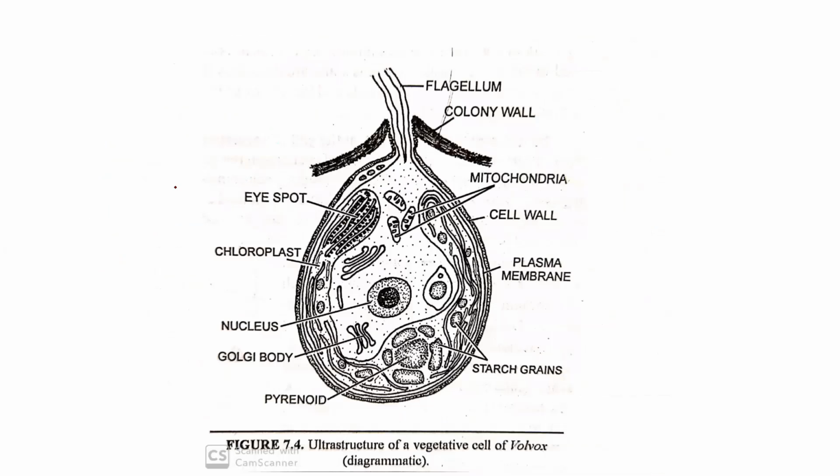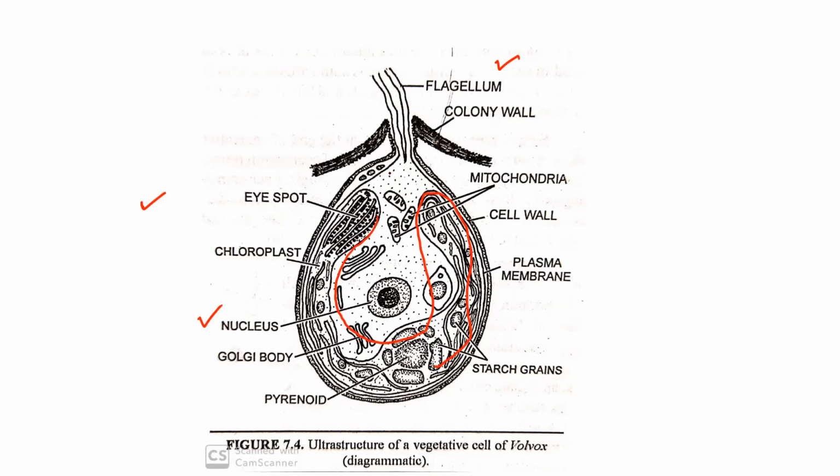In this picture, you can see a large-size Volvox vegetative cell, which consists of a nucleus, two flagella, and a U-shaped chlorophyll content. So this is the U-shaped structure, like that.